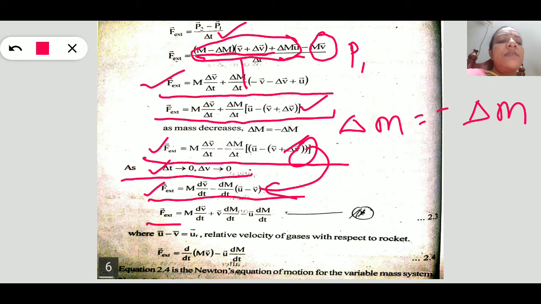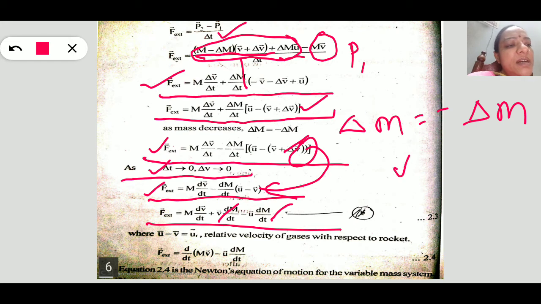Just expand this equation, we get F external force is equal to m dV by dt plus v dm by dt minus v dm by dt minus u dm by dt. Here v is the velocity of the rocket system, and u is the velocity of the ejecting gases.